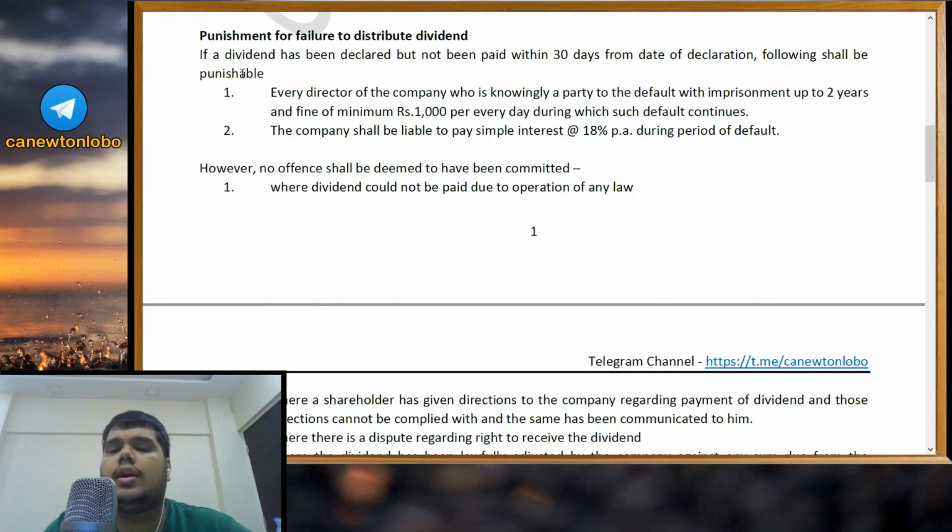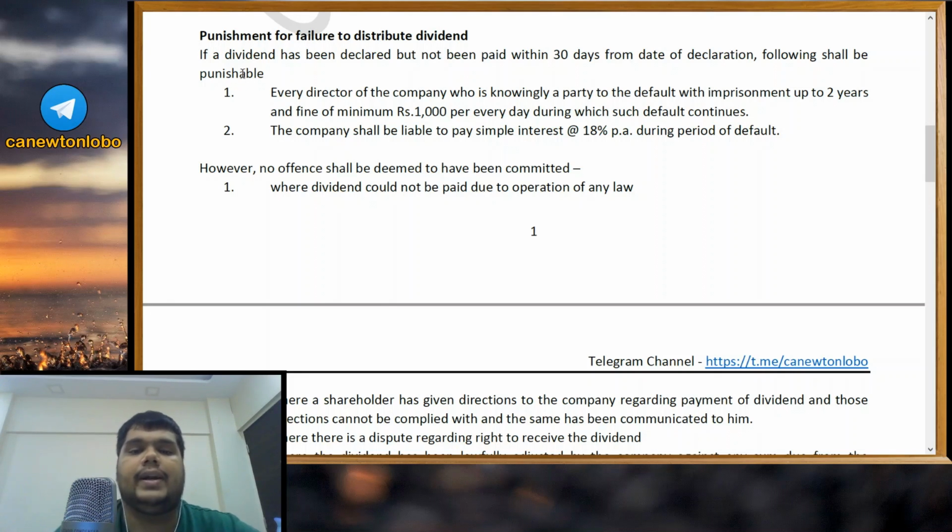So let us say 30 days is the time frame within which you have to pay off your dividend. Let us say you don't pay off till 45 days. So you have defaulted for 15 days. So the fine would be 15,000 minimum. Maximum it can be anything, right? And you can also be imprisoned. The directors who are party to such default can be imprisoned or jailed up to 2 years.